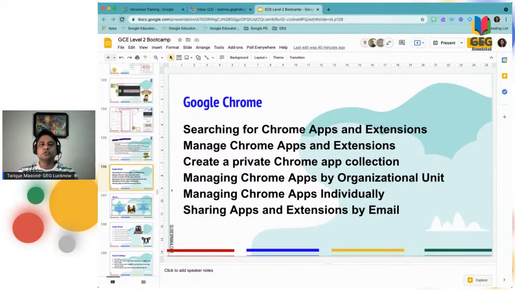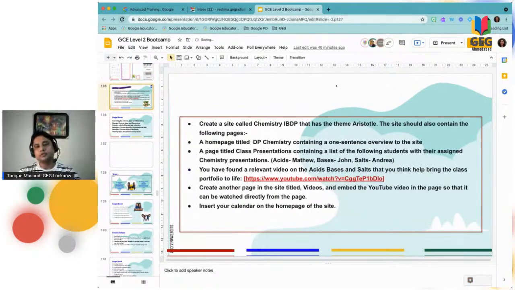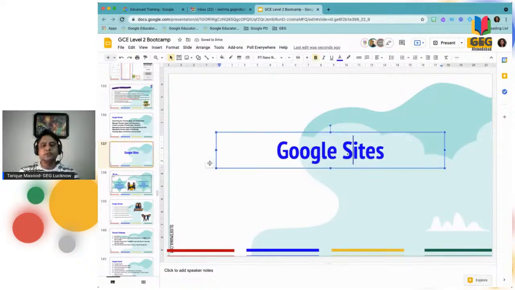So quickly, how do you enter into Google Sites? First of all, type in your Omnibox sites.google.com and enter it. Or you can go to the waffle, the nine dots, click over here and Sites will appear. Or the last option is you can go to your Google Drive and from your Google Drive you can enter into Sites. So these are the three ways you can enter into Sites.